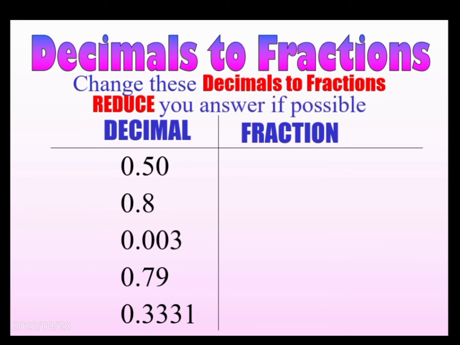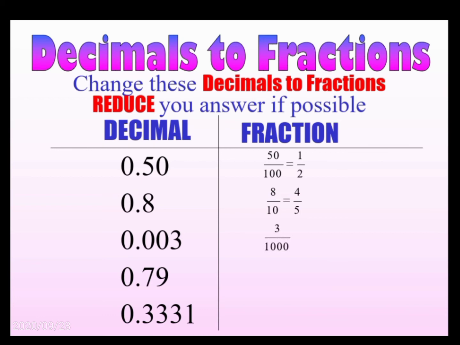Now change these decimals to fractions. Reduce your answer if possible. We have these decimals: 0.50. We can express this as the fraction 50 divided by 100 because there are two digits after the decimal, so we have two zeros in the denominator. And the simplification of this is 1 by 2. Next is 0.8, which is equal to 8 by 10, and simple form is 4 by 5.